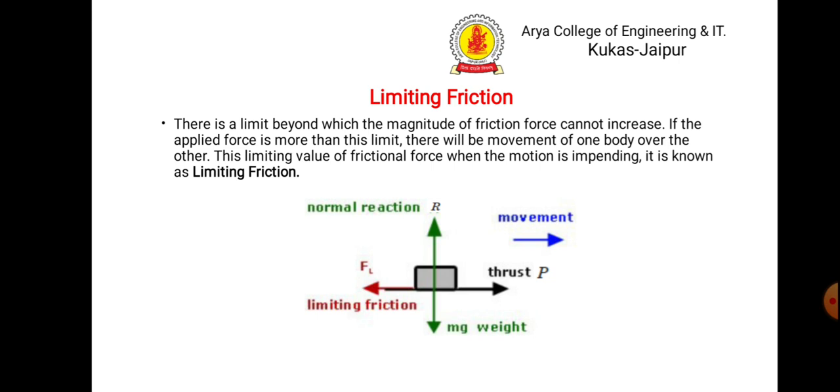Suppose we are applying thrust on this body. There is some limit up to which FL is equal to FT, equal to this thrust P. When P is greater than FL, then it will start moving. So limiting friction is the maximum frictional force which resists the body. This limiting value of frictional force when the motion is impending is known as limiting friction.